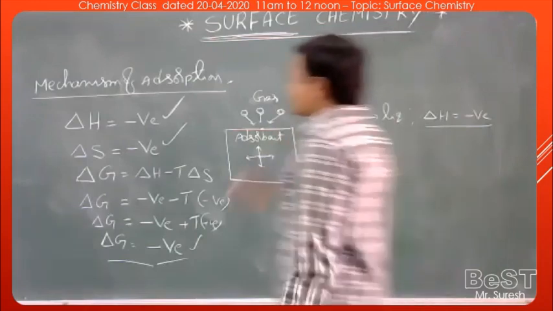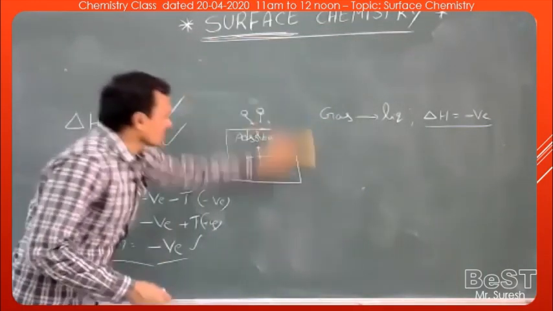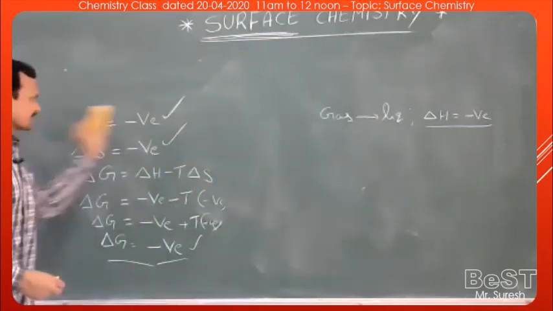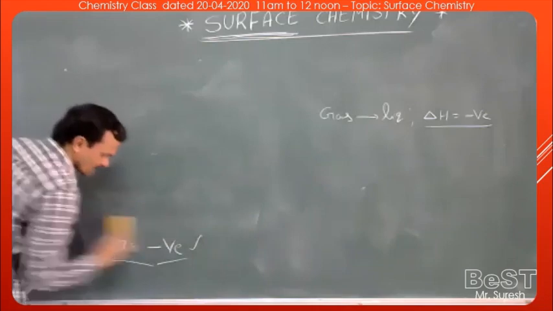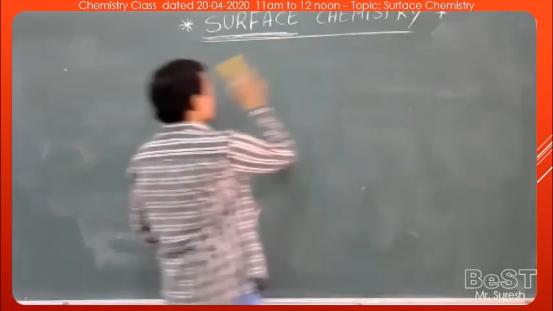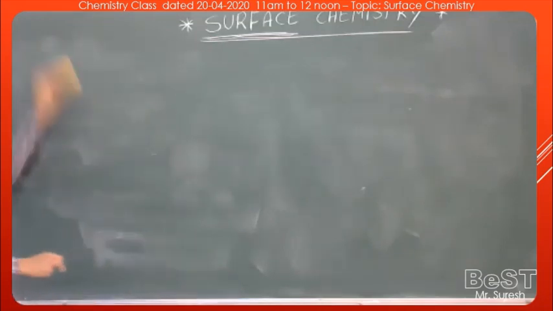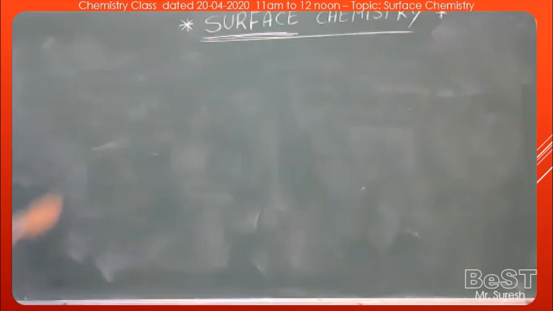Right. So this is the mechanism of adsorption. During adsorption, delta H is negative, delta S is negative, as well as delta G also negative. All three terms become negative during adsorption. This adsorption is a spontaneous process.